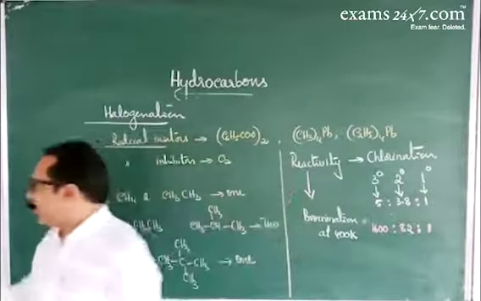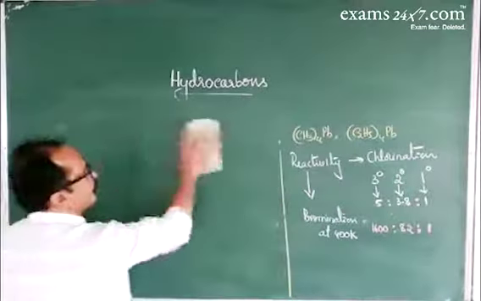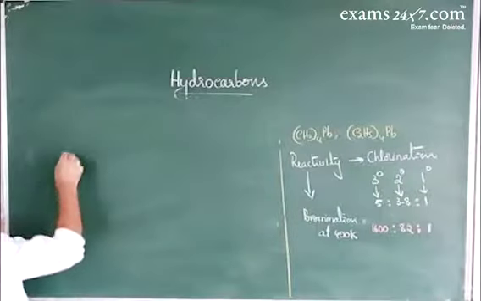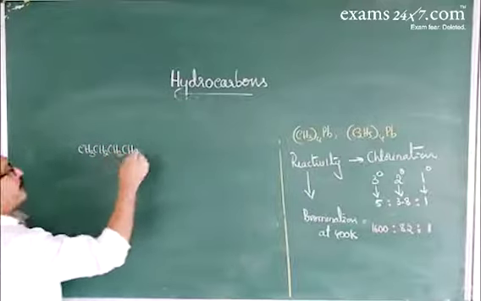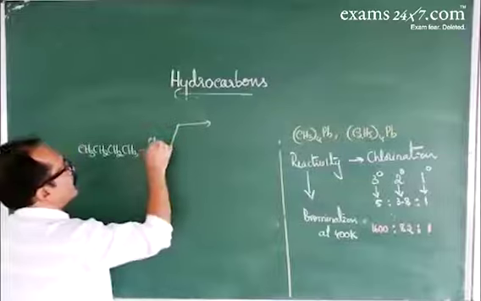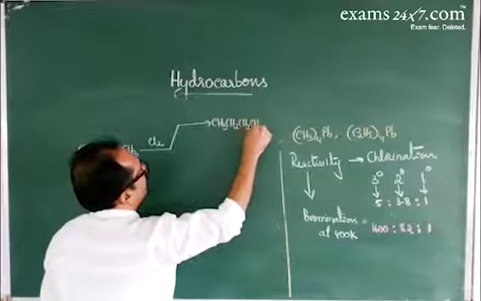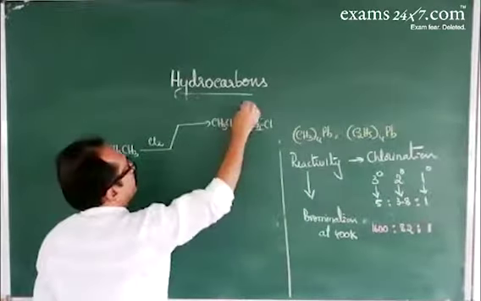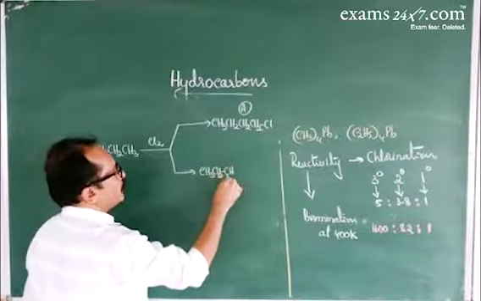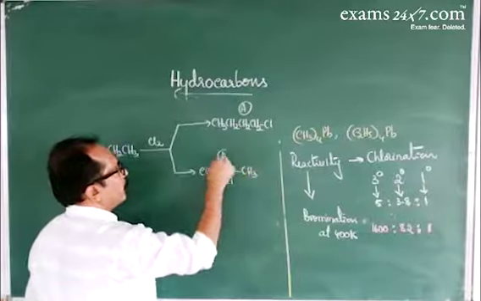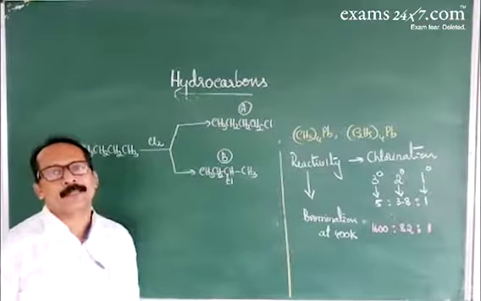Now, we'll take one example. When n-butane, normal butane, CH3CH2CH2CH3, is subjected to chlorination in presence of sunlight, it gives two products. n-Butyl chloride, 1-chlorobutane, is product A. Another product is 2-chlorobutane, product B. Now you have to calculate the percentage yield of product A and product B.